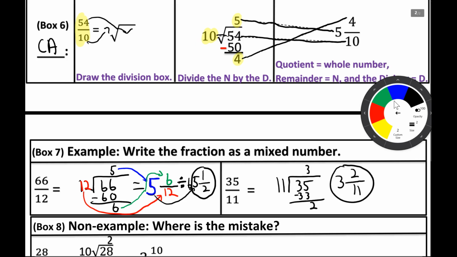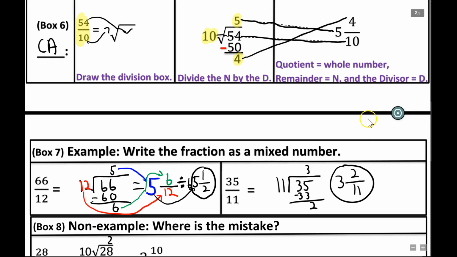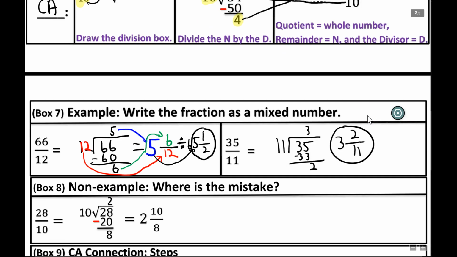And if you're able to get that, great job. If you got both of those, I'm very proud of you. So keep up the good work. And if you didn't, just try to figure out where your mistake is and then let me know.